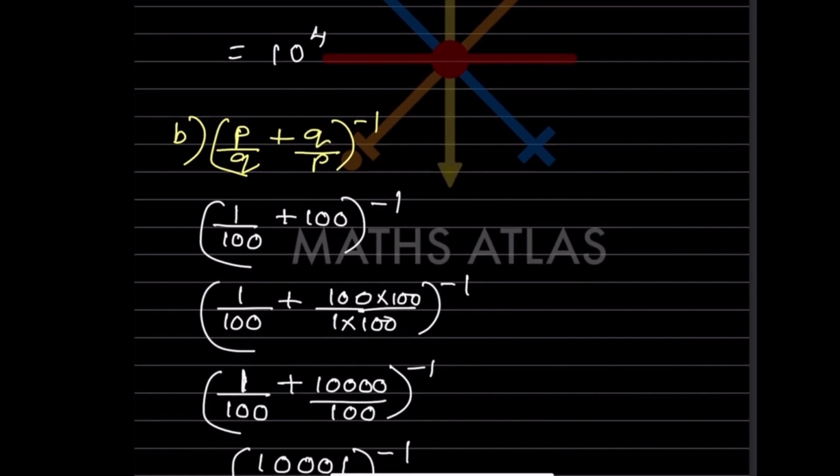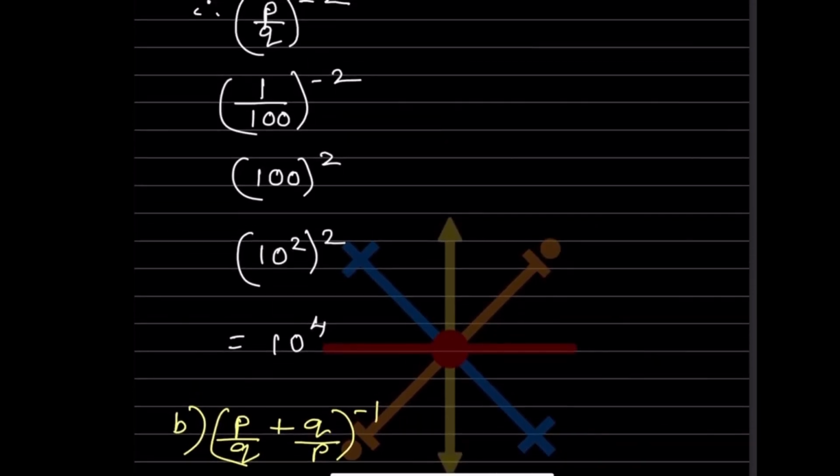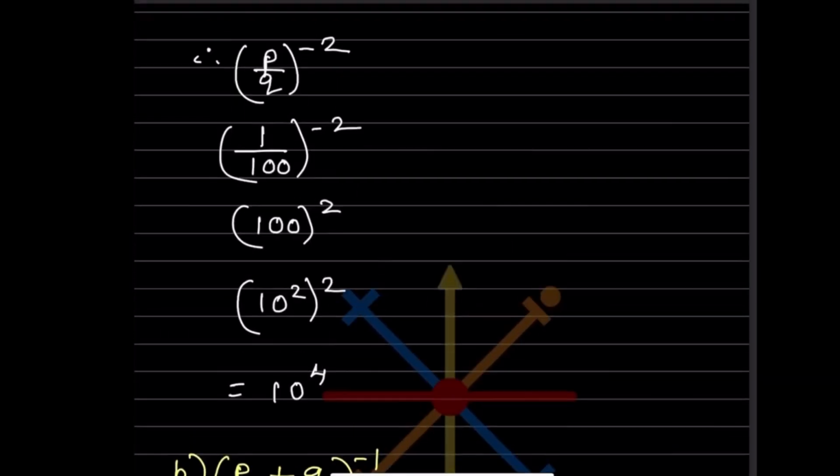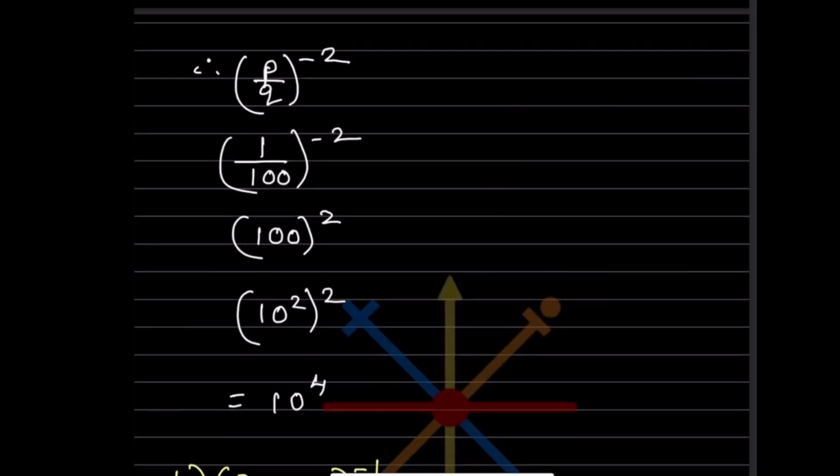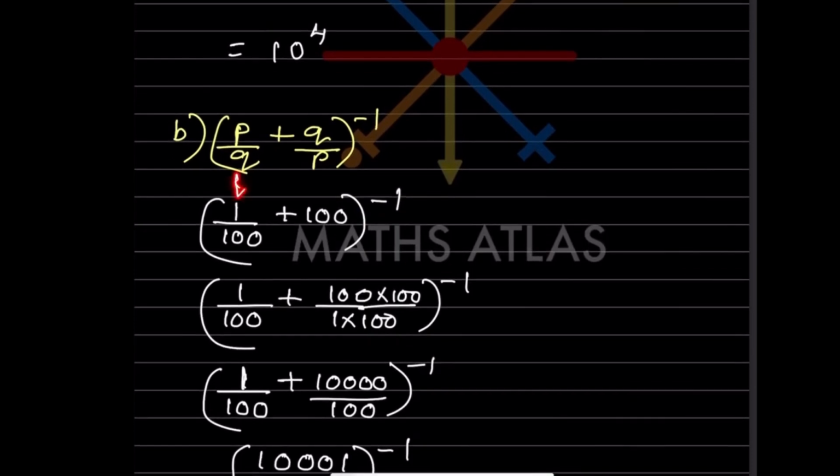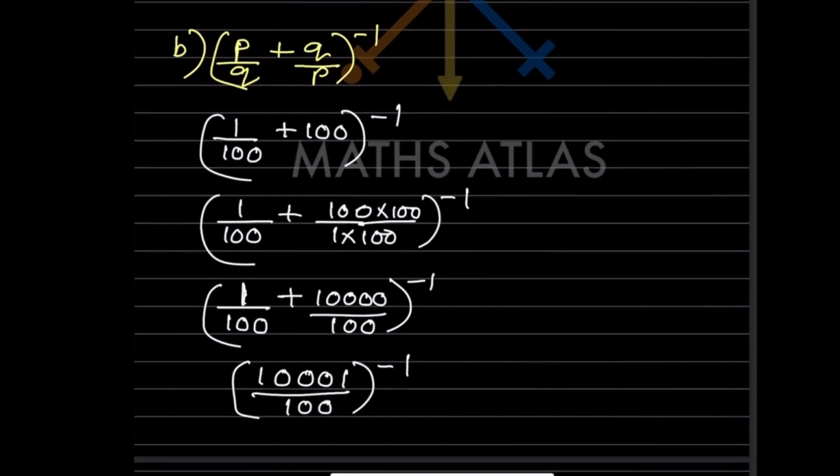Now here P by Q plus Q by P raised to minus 1. So now we know the value of P by Q is 1 by 100. So we will write here 1 by 100, and Q by P is going to be the reciprocal of that one. So this is going to be 100. So here raised to minus 1. The LCM is 100.